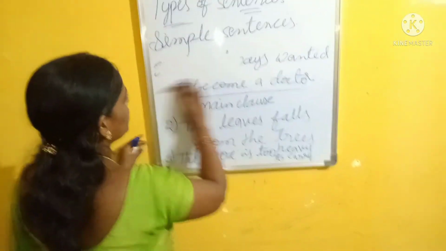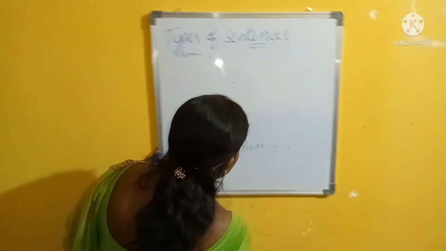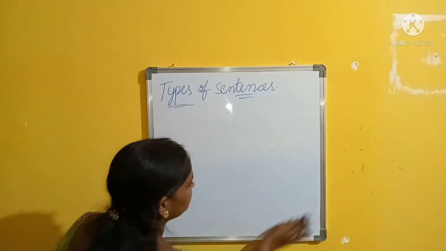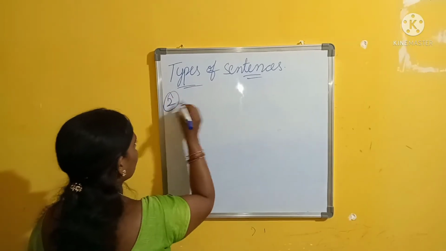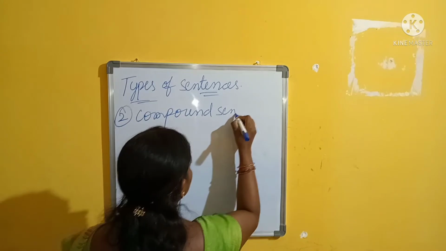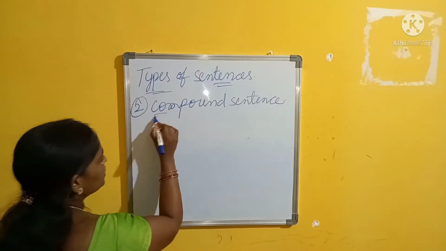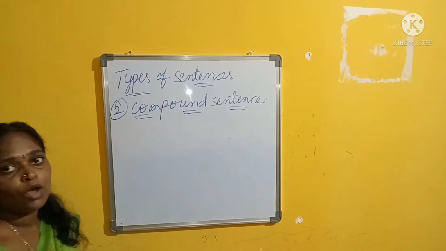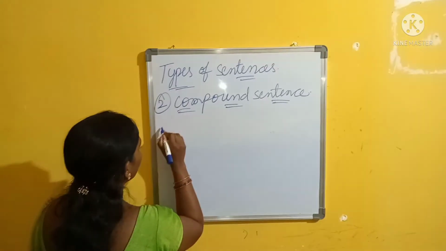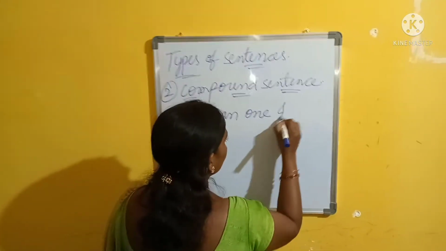Second is the compound sentence. Compound sentences must have more than one independent class.